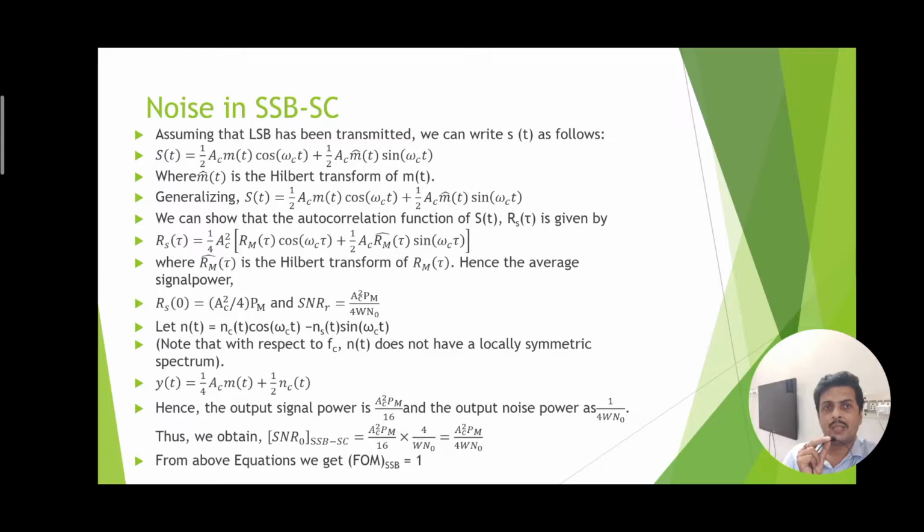In this way we can find out the signal to noise ratio at the input of the receiver for the SSB-SC signal, and further we can carry out the investigation to find out the signal to noise ratio at the receiver output, and it shows the figure of merit for the single sideband suppressed carrier is equal to 1.